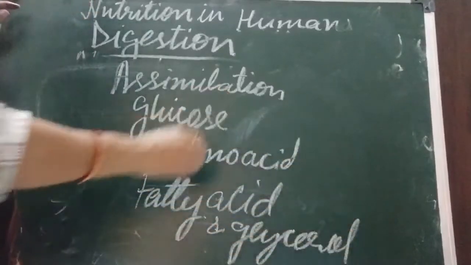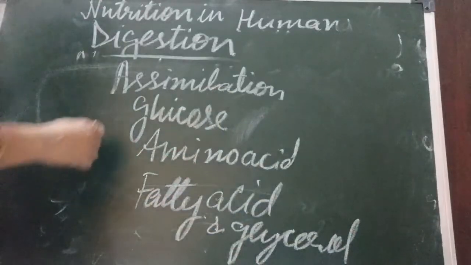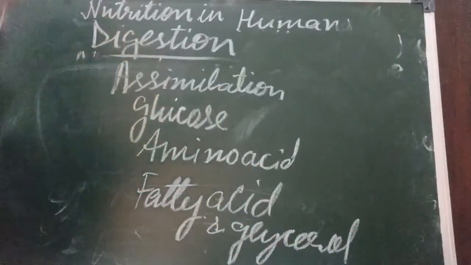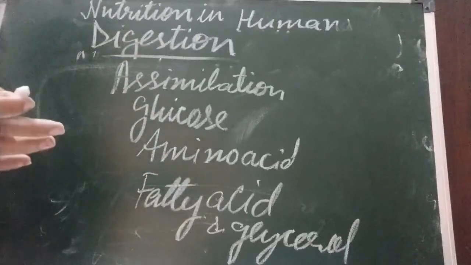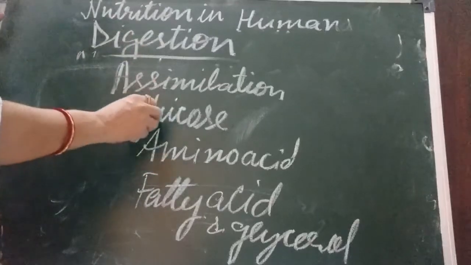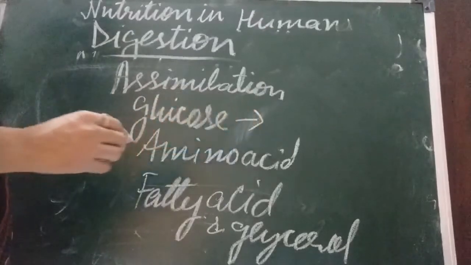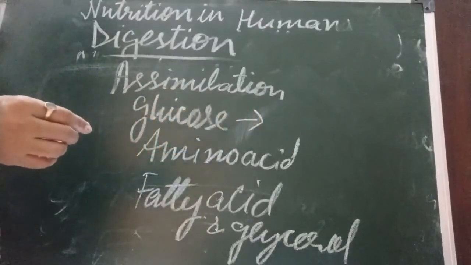These three substances are now in the blood, reaching each and every part of the body. Glucose is going to release energy by the process of respiration.